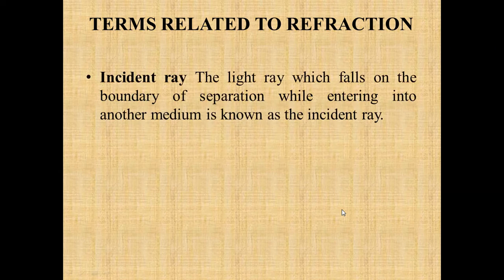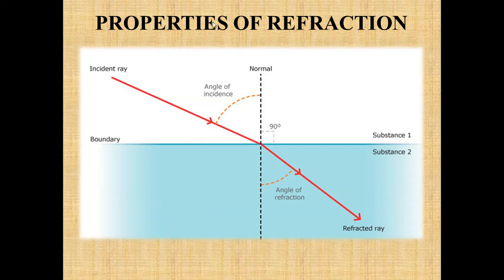So let's discuss a few terms that are related to refraction. The first term is the incident ray. The incident ray is the ray which strikes the surface at an angle of incidence, and this angle of incidence is always made along with the normal. Next is the refracted ray, the ray which is deviated from its original path when it enters the medium.